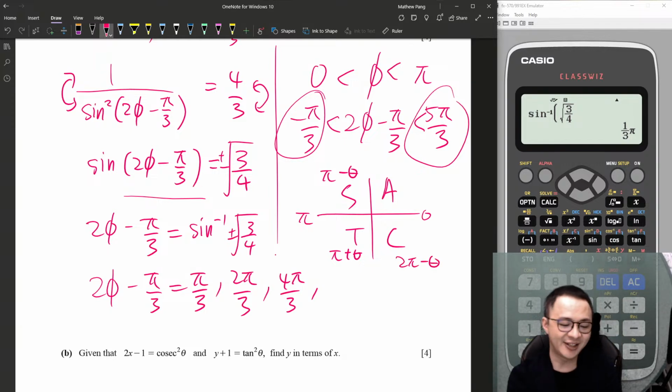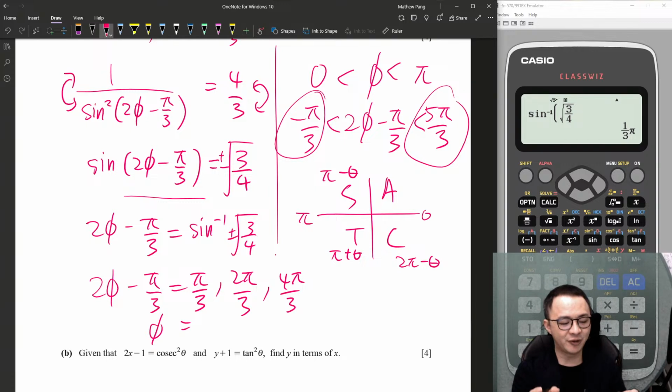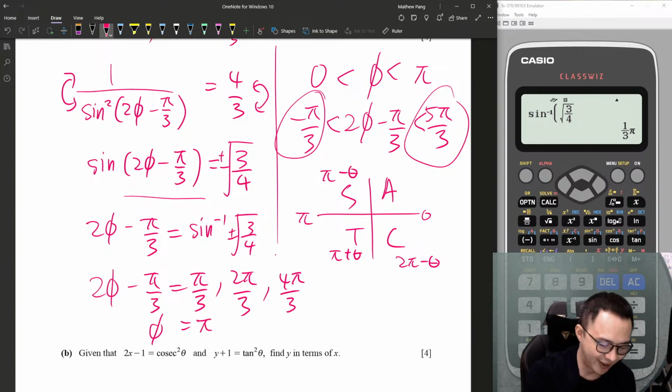But I cannot accept 5 pi over 3, right? Because there's no equal sign. So yeah, I only have 3 of the answers here. Then for all the answers here, I add pi over 3 and divide by 2. Okay, so pi over 3 plus pi over 3 is 2 pi over 3, divide by 2 is pi over 3 again. This one plus pi over 3 is 1 pi, divide by 2, pi over 2. This one, 5 pi over 3, becomes 5 pi over 6.